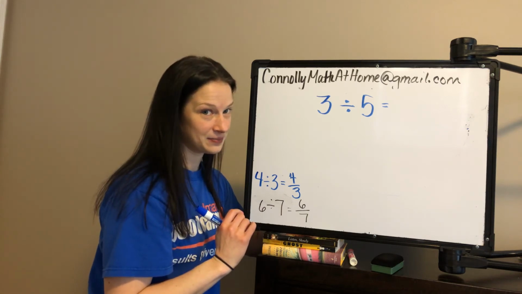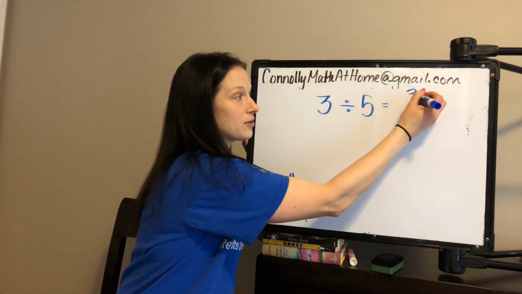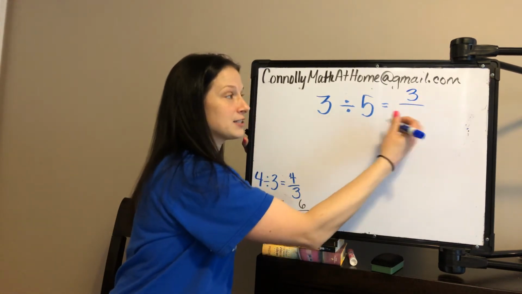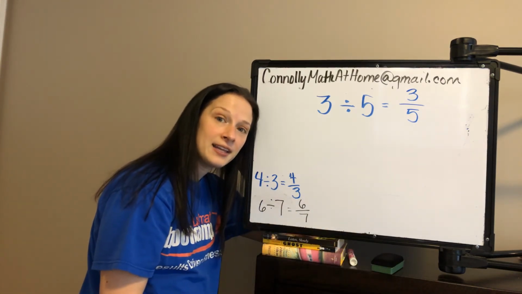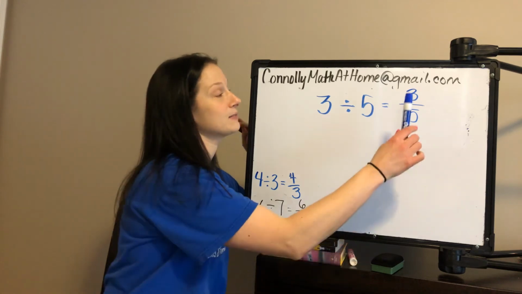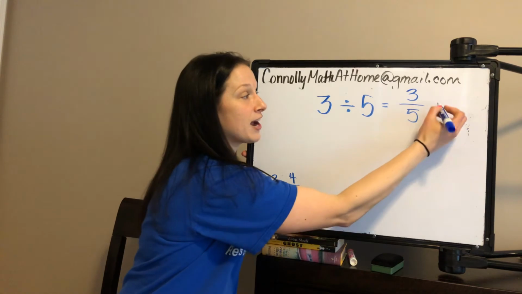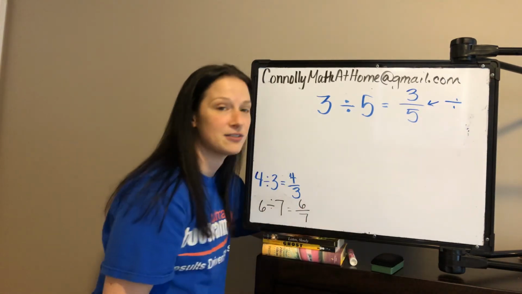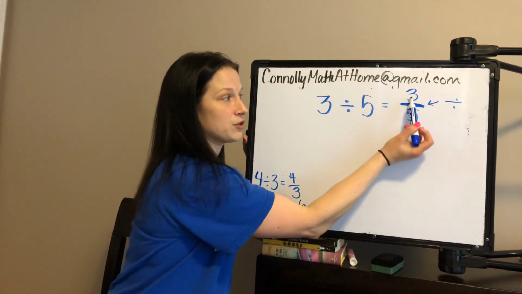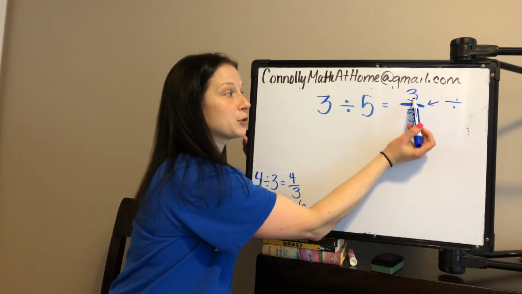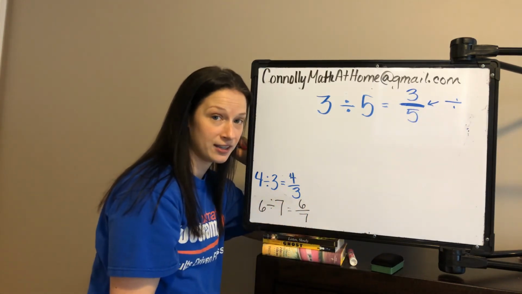I'm going to pause. Some of you might have noticed that your dividend becomes the numerator and your divisor becomes the denominator. And I'm going to tell you why that's happening. Well, it's happening because that's what's going on. But another reason why we can write it like this is because the fraction bar represents division. This is our fraction bar, and this stands for 3 divided by 5. 3/5 is the same as 3 divided by 5. So it's another way to write it, okay?